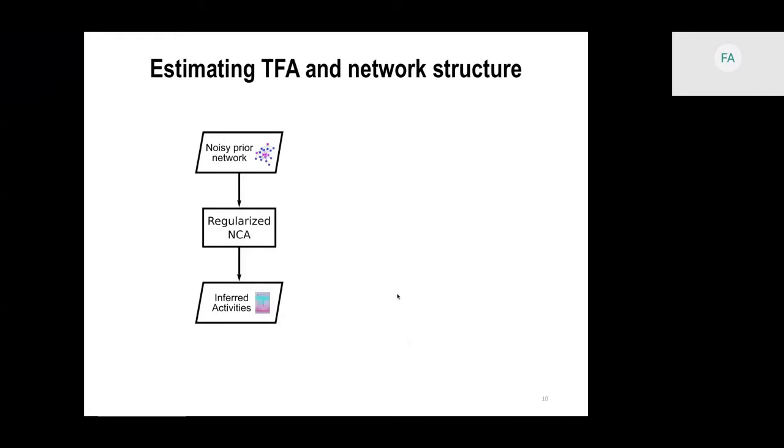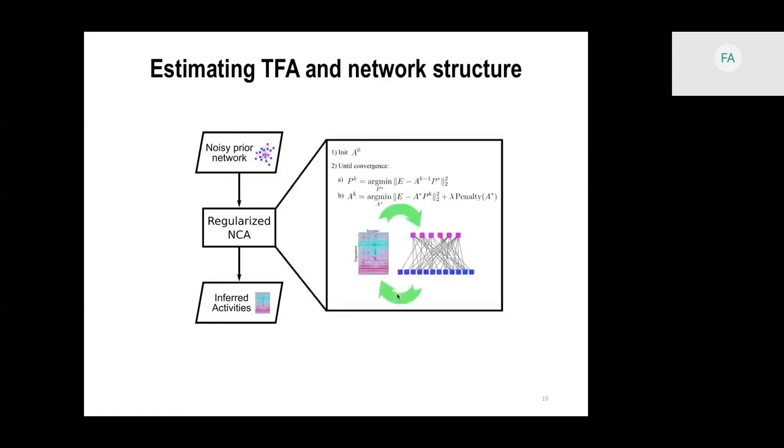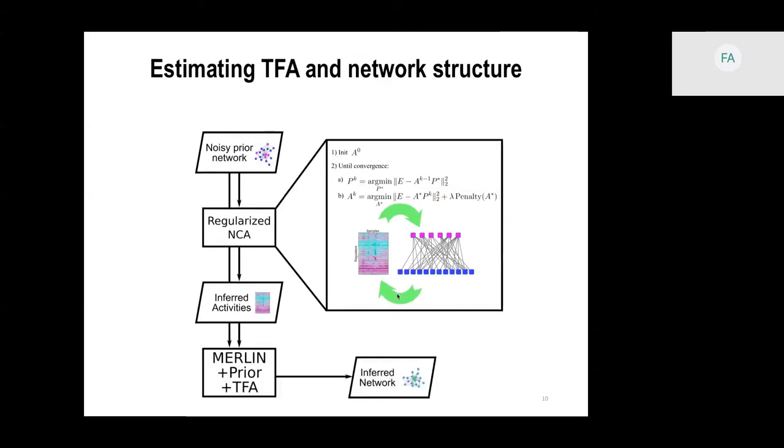So this would be the pipeline of our method. We start with a noisy prior network. We use regularized NCA to estimate TFA. In the regularized NCA, we have a penalty term to remove the interactions that we have low confidence in, and then we can use the estimated TFA and the noisy prior to infer a better network.